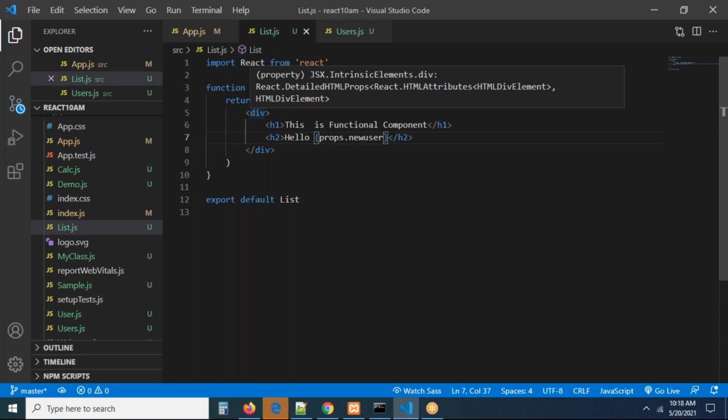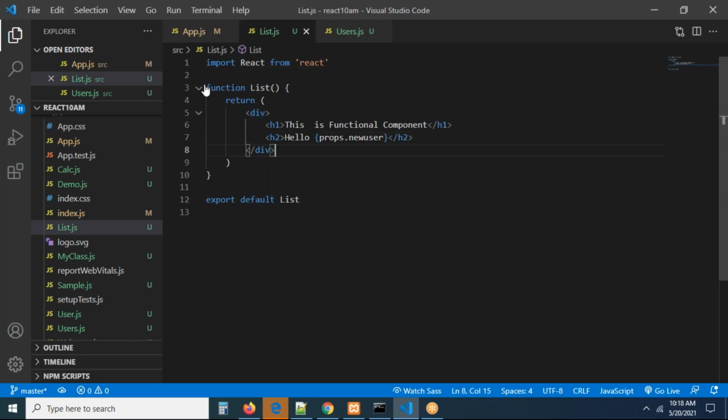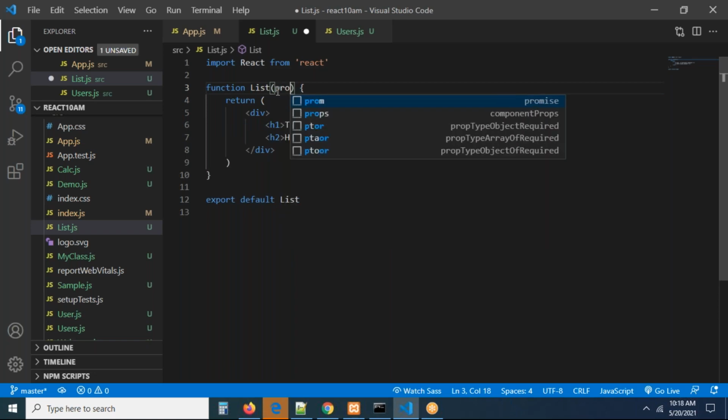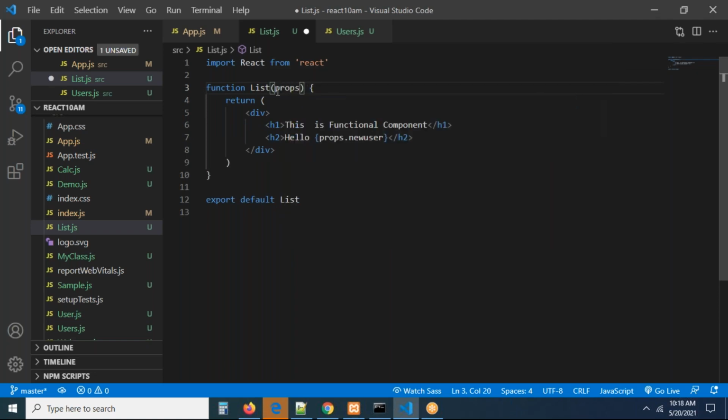Remember, as of now, to the function we didn't pass anything. Now we are going to pass one parameter called props as a predefined parameter. This is what exactly you guys need to do. Every function has an inbuilt parameter, but that is optional. If I have any props, then I can take the parameter. If you don't have any props, you don't need to take it. So props is a parameter, props dot new user.